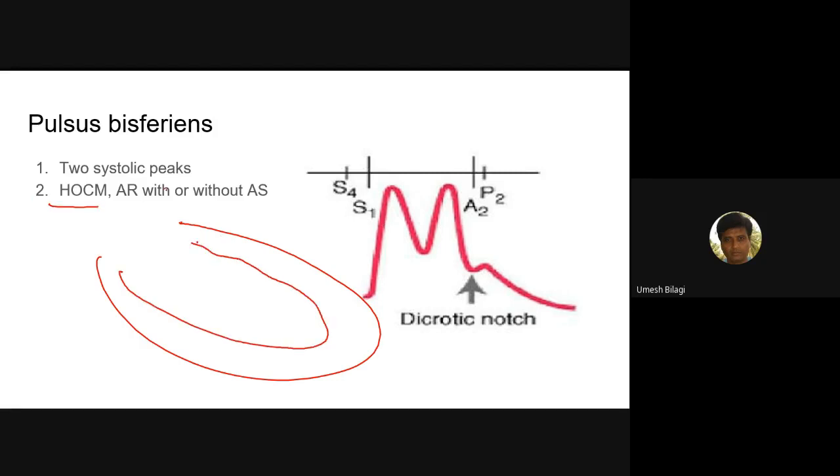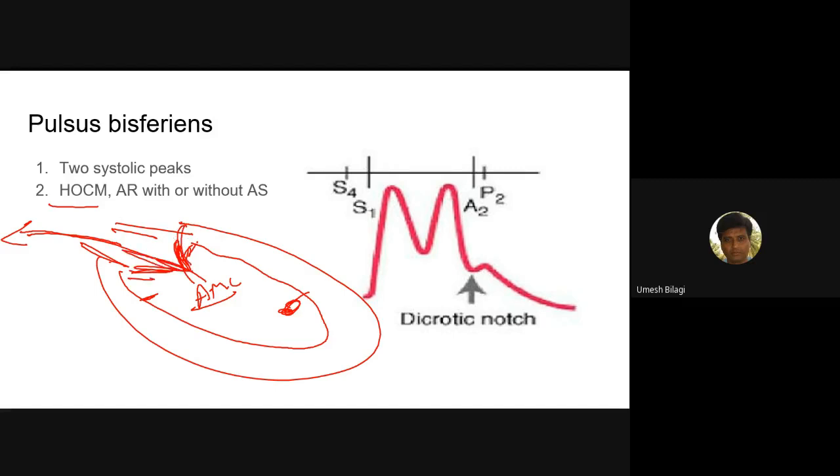When the heart contracts with a vigorous contraction, blood goes, and these two cavities come close. Actually, the anterior mitral leaflet will come and obstruct the LVOT, what we call the left ventricular outflow tract.